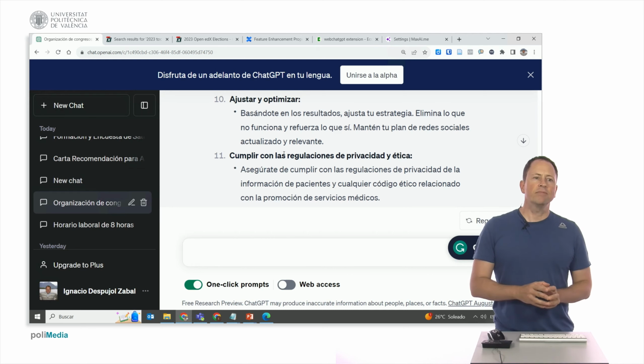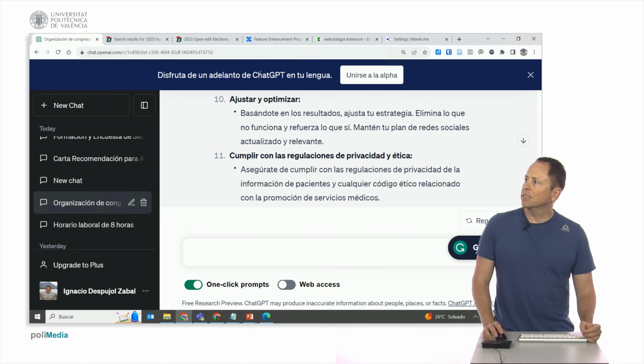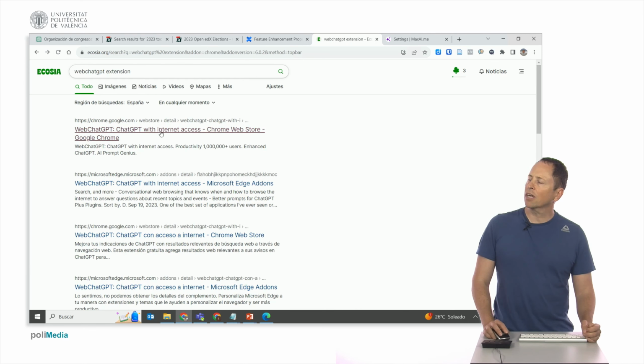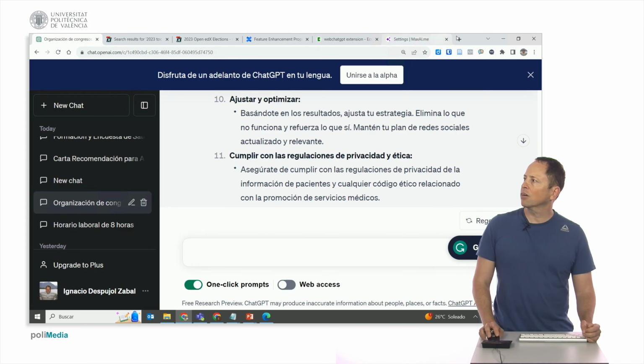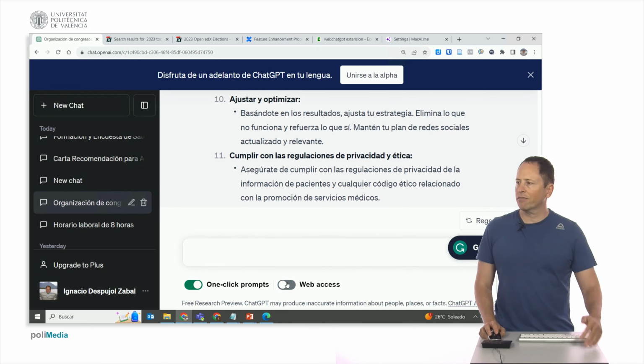We can ask it whatever we want to know, always taking into account that its knowledge goes until September of 2021. But if we add an extension to the browser called Web ChatGPT, I think it was called, let's see, it was around here. Let's see, Web ChatGPT extension. Notice that there's one for Google Chrome and also for Microsoft Edge. This extension that I have here, although it's very small and I can't see it well, but you can see, yes, Web ChatGPT. Well, I have installed it, and it is the one that allows me, with free ChatGPT, to have web access here. I click on web access, then it searches for me. Sometimes I'm not interested, sometimes I am, and it gives me the references.